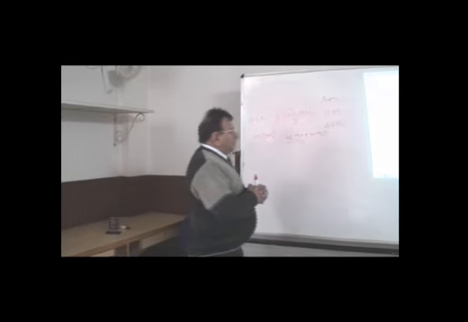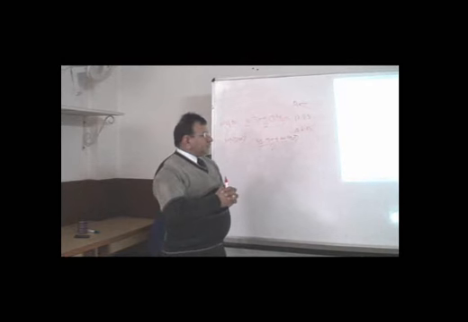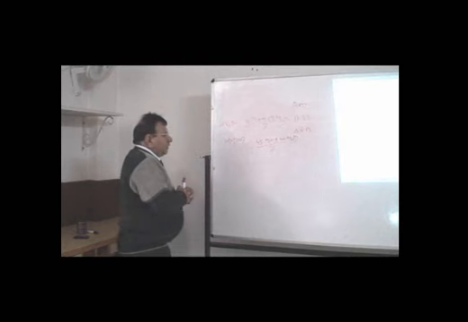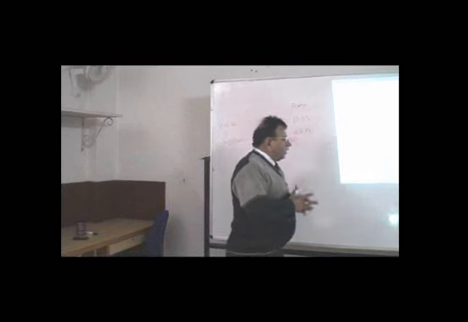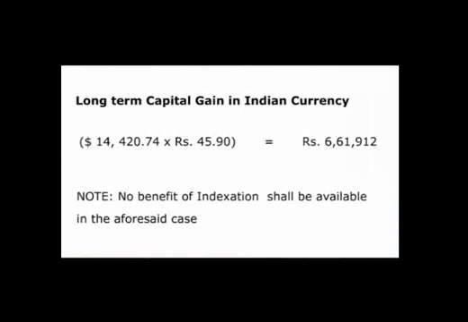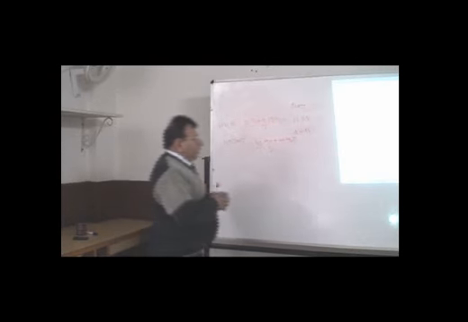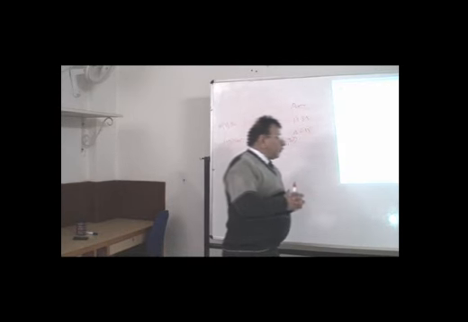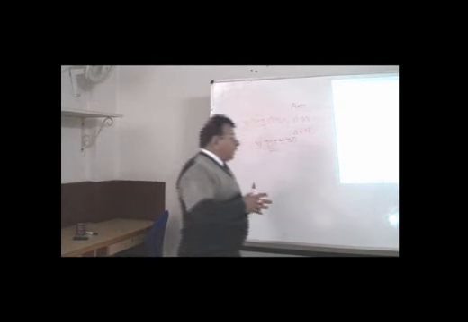Please remember it. While calculating the capital gain, no benefit of indexation is applicable in this category. So the long-term capital gain shall be 14,420.74 US dollars, and that is the long-term capital gain in terms of the foreign currency, in terms of the dollar. Now, this 14,420.74 would be multiplied by the TT buying rate.